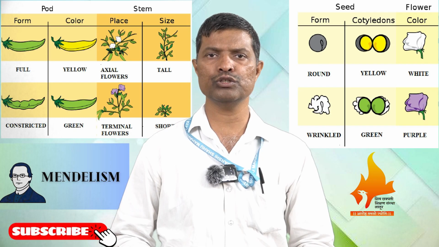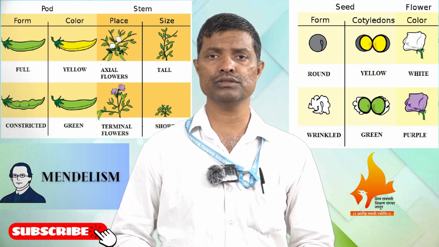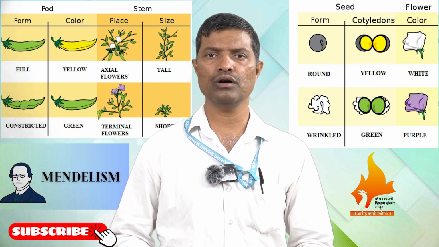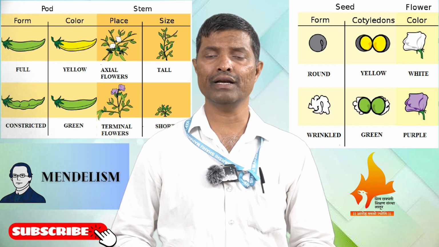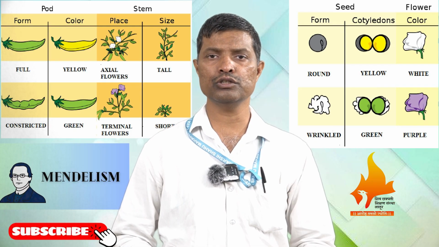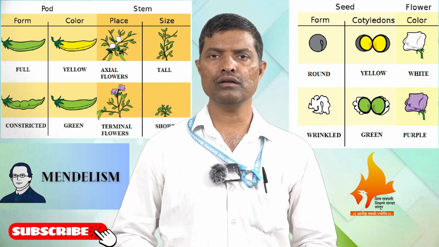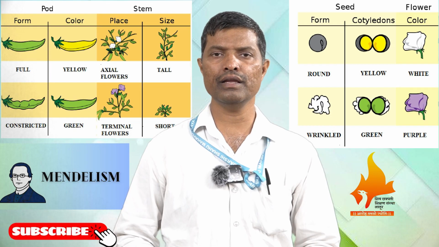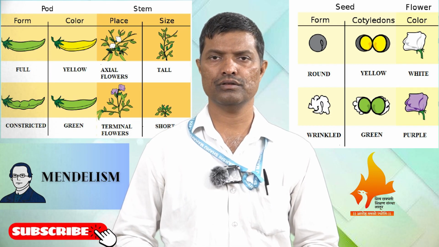Before Mendel there was no such branch of genetics, but Mendel first told us how characters are inherited from one generation to another amongst plants, and he also concluded that such inheritance is also possible in the case of animals. Mendel in 1860 conducted a pea plant experiment.